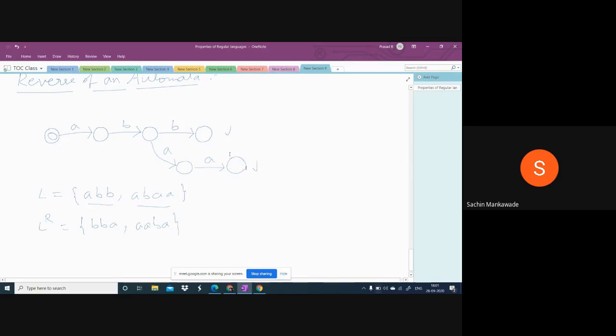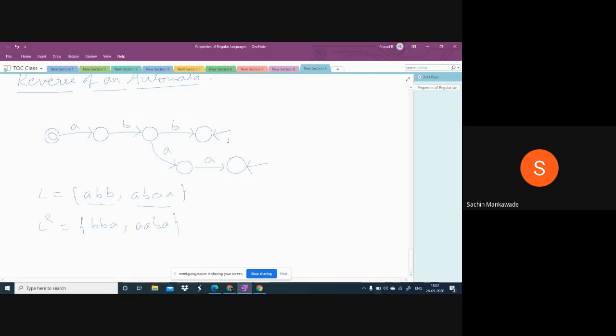These two finals will become initial. And the first part is completed. Interchange initial and final, so I made the initial as final and final as initial.